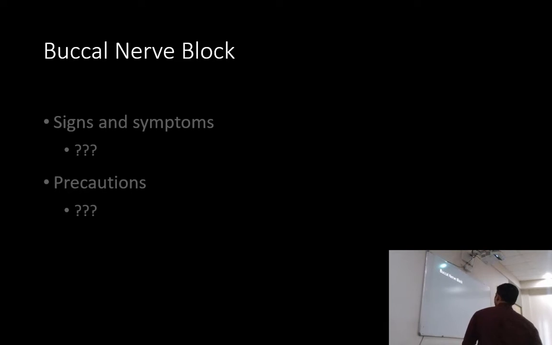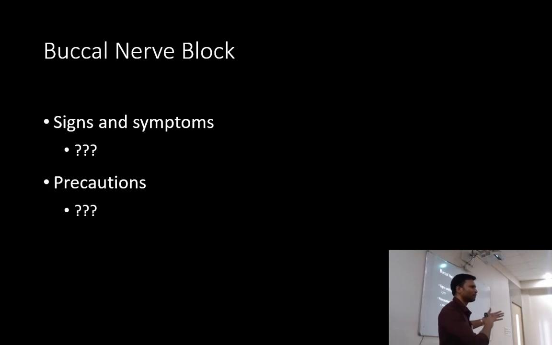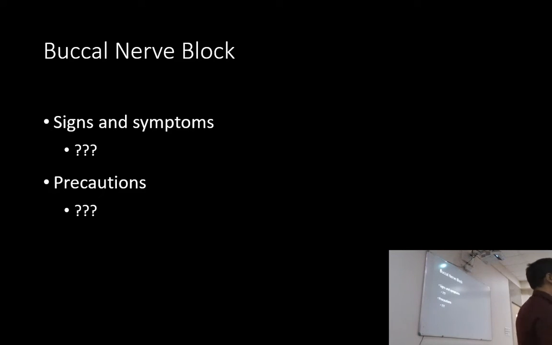Okay. So I might not repeat all these points, ये सारे same रहते हैं. So signs and symptoms, patient won't have any subjective symptoms. So subjective symptoms कब होते हैं? When the patient is able to move that part voluntarily. Okay. So if the lip is anesthetized, in case of inferior alveolar nerve, the patient is able to move this part, तब patient को feel होता है. Whereas the buccal region, the molar region, buccal soft tissue, patient can't move it consciously. Okay. So patient won't have any subjective symptoms. So you'll have to just check it with instrumentation. If there is no pain on instrumentation, तो नहीं है, pain नहीं है और क्या.